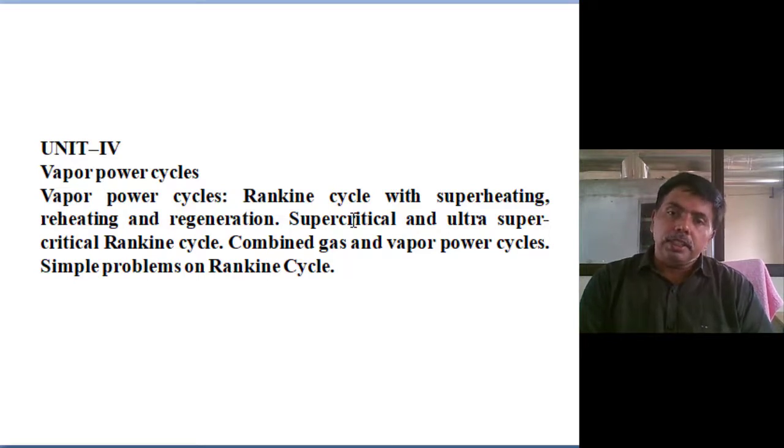The operating pressure of the boiler is enhanced to the supercritical range, 221 bar pressure, and the ultra supercritical range, more than 250 bar pressure. Then what are the advantages, from the pollution point of view and the efficiency point of view? Both we will discuss. Then one more option is utilization of the vapor power cycle in a combined gas cycle and vapor power cycle. In the combined cycle, we call them the topping and bottoming cycle.